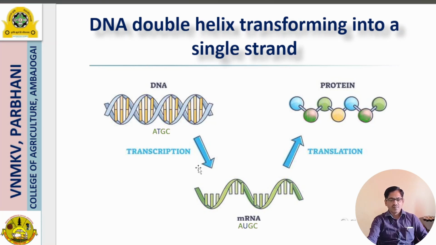You can see here, DNA is made up of two strands which are coiled in an antiparallel manner, and DNA is always made up of four bases: A, T, G, C. Whereas RNA is usually single stranded, and it has nitrogenous bases A, U, G, C. The one base difference between DNA and RNA is that uracil is present in RNA instead of thymine in DNA.